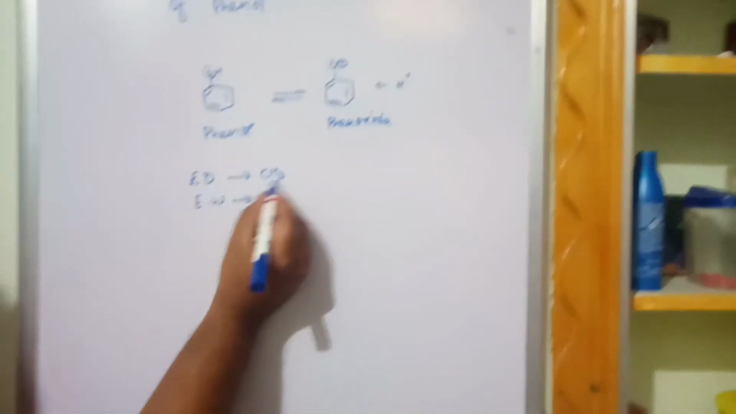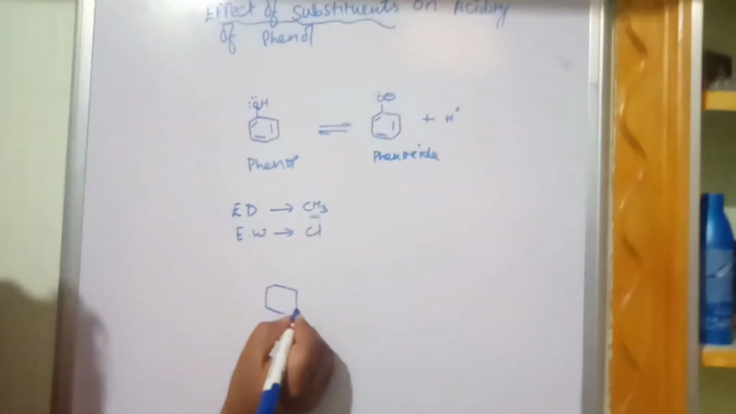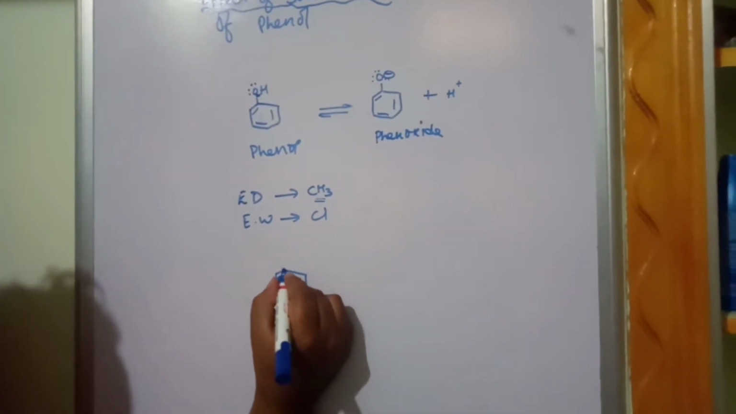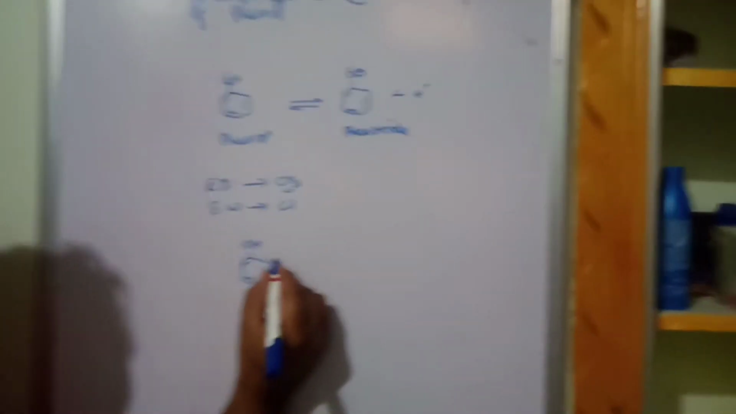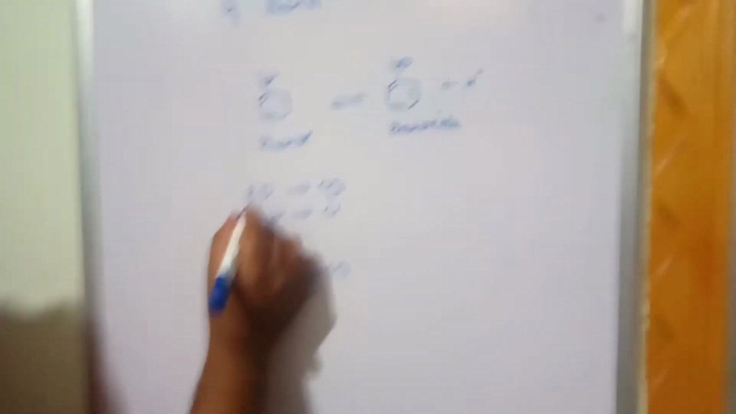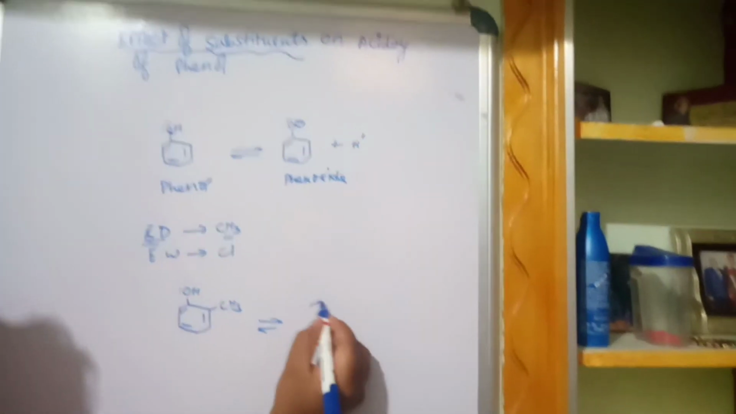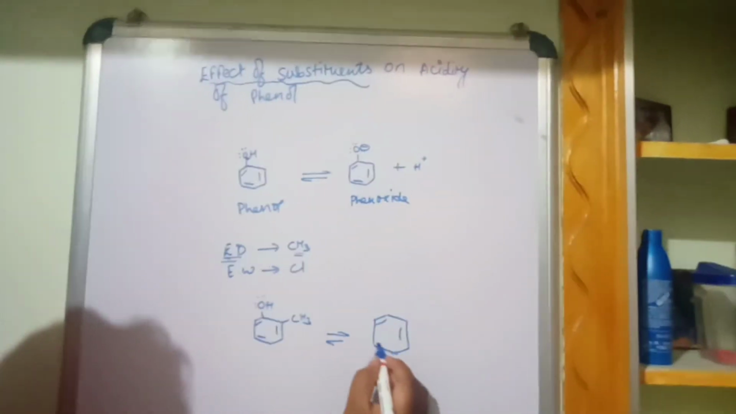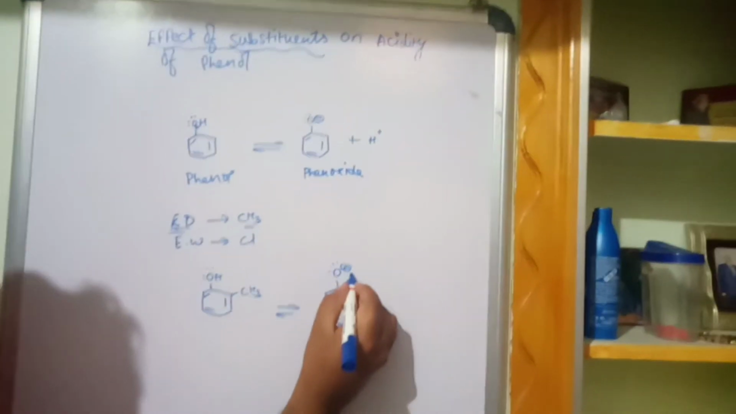Suppose I substitute a methyl group. Methyl is an electron donating group. So when an electron donating group is present, whether the acidity is increased or decreased, we have to discuss that part. Whether it will increase the acidity or decrease the acidity, we have to discuss that particular part.